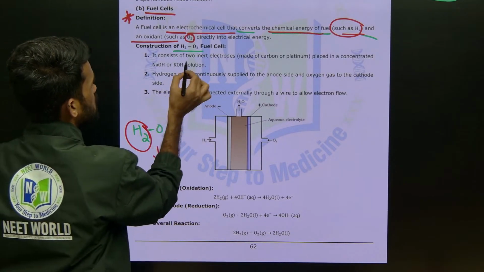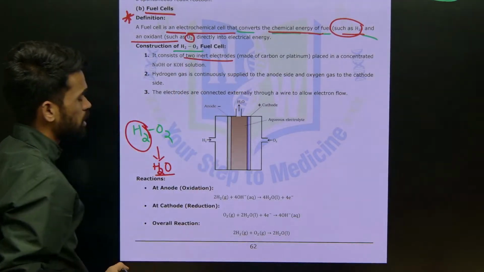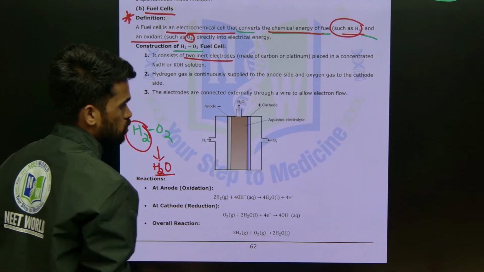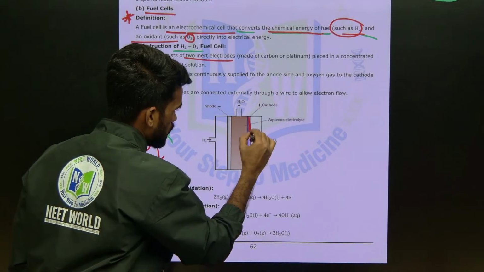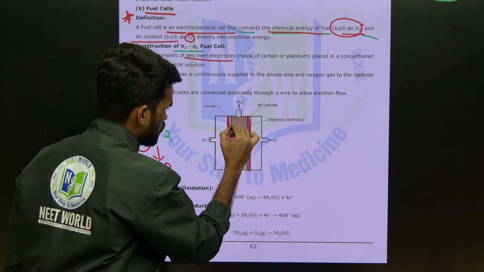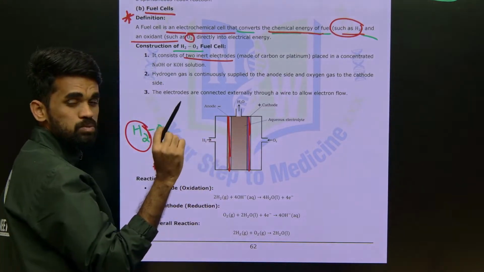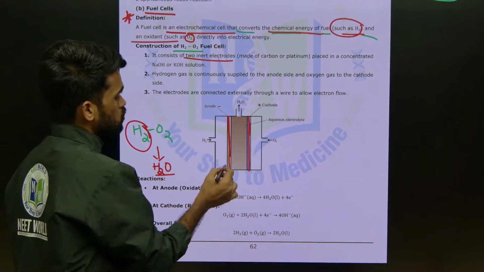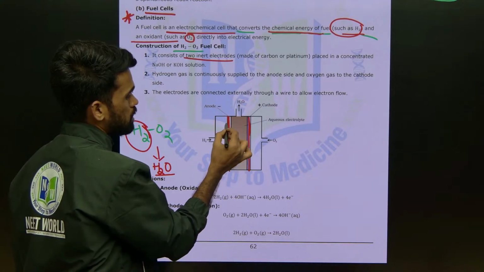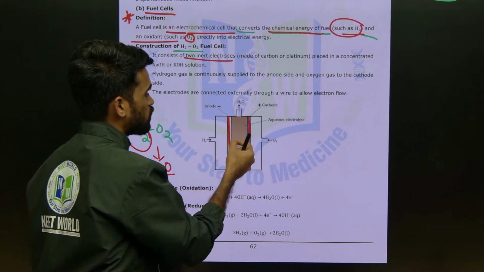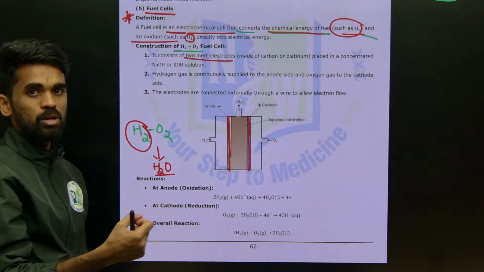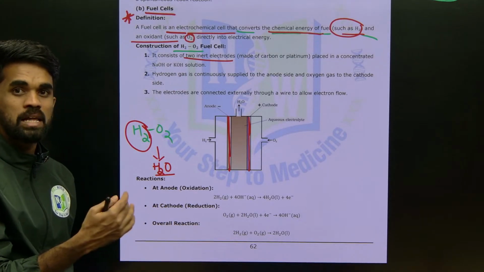So it consists of 2 inert electrodes. See, this is one electrode and this is one more electrode here. Okay, so now these are porous electrodes, like small holes will be there. I am saying pores are there now. So that will be catalyzed also, like metal will be used, something like palladium, platinum to catalyze this process.